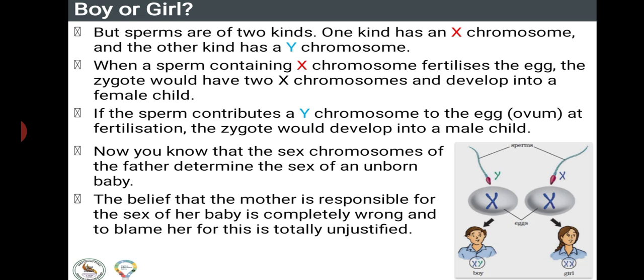See here, you can see XX. So XX leads to the formation of a girl child. But instead of the X, if it receives a Y sperm, what happens?